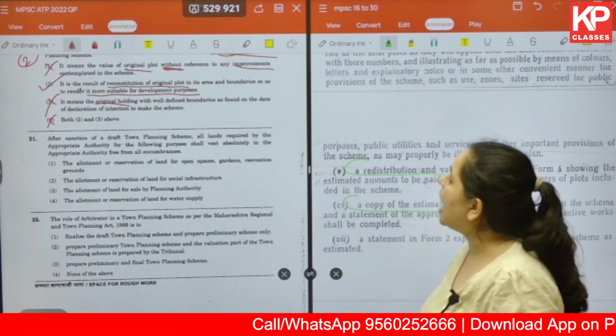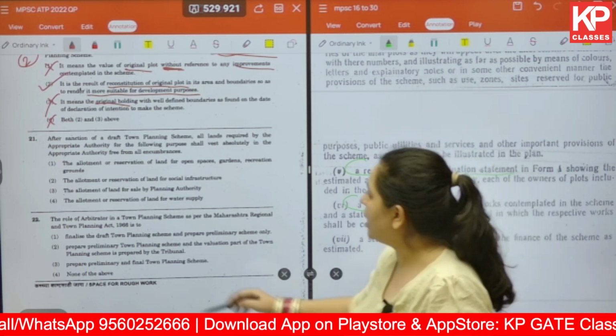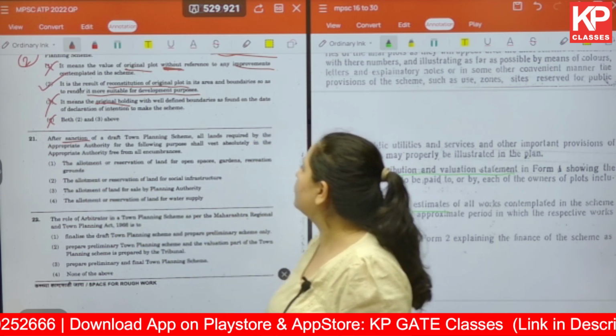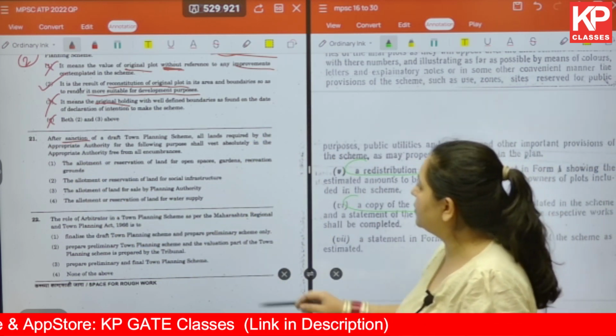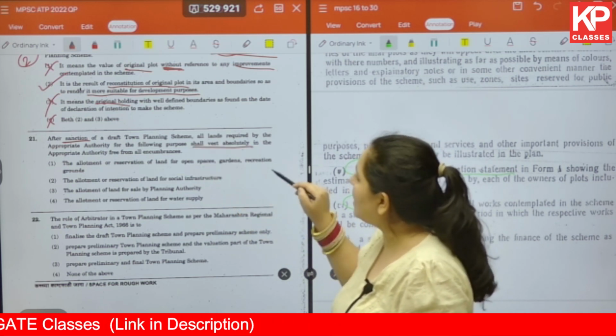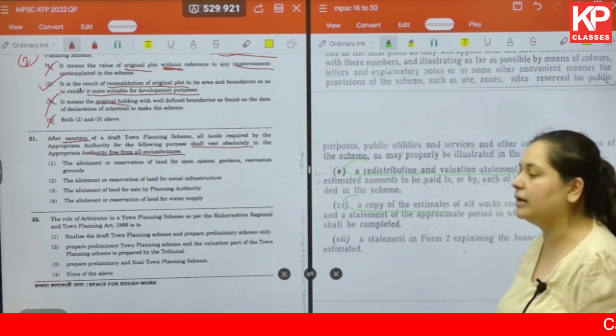The next one: after sanction of a draft town planning scheme, all lands required by the appropriate authority for the purpose shall vest absolutely in the appropriate authority free from all encumbrances.